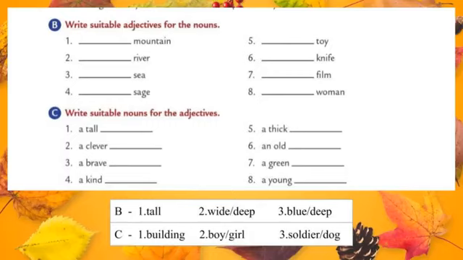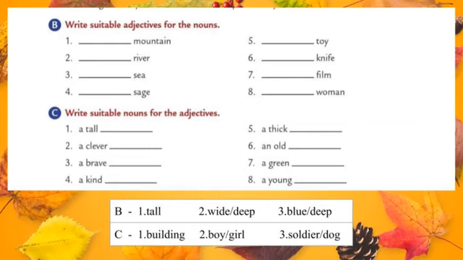Okay students, we completed the first three. The remaining you should try. It means you should write adjectives for the given nouns. Let's move to the next exercise, that is write suitable nouns for the adjectives. Now they have given adjectives, you should write the nouns.